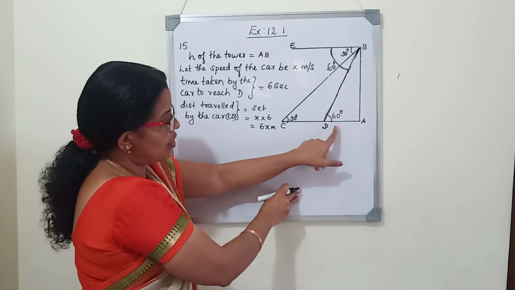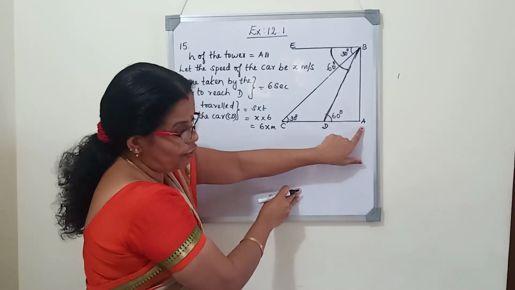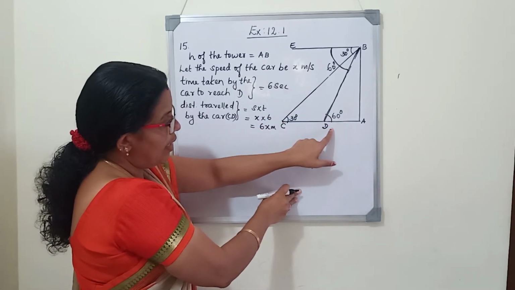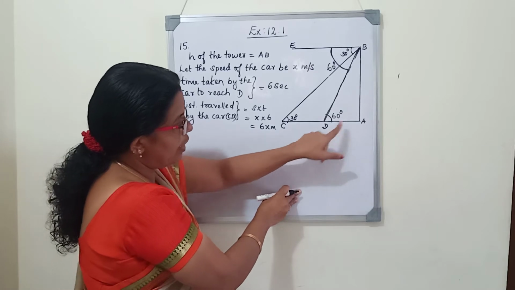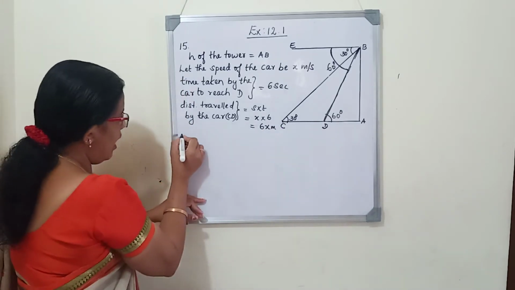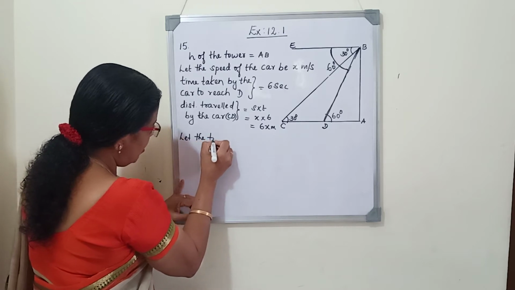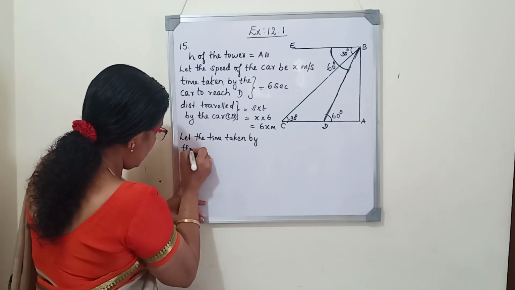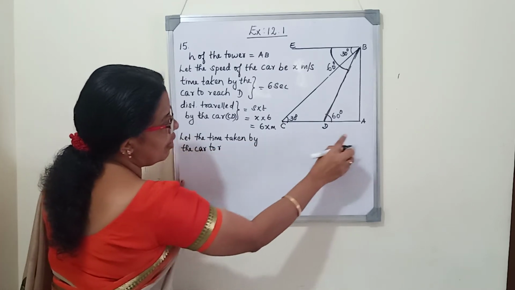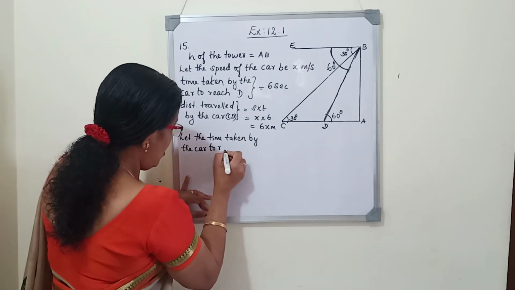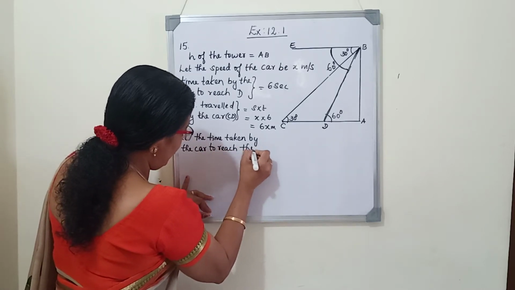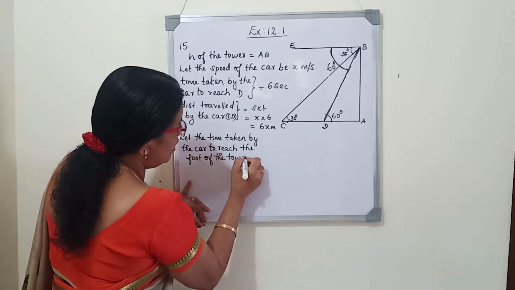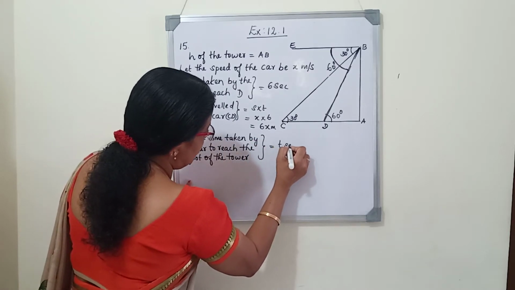We want to find how much time it will take the car to reach the foot of the tower. What is the speed of the car? It is x meter per second. Now we will write: let the time taken by the car to reach the point A, or the foot of the tower, from the point D, be t seconds.